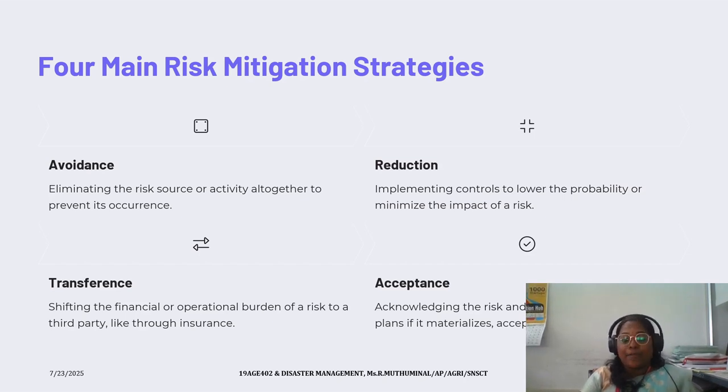If these two have been taken into consideration, then we have to shift the financial and the operational burden of a risk to a third party, like through insurance. Then we can acknowledge the risk, prepare the contingency plan if it materializes, accepting the remaining impact. These are the main risk mitigation strategies, because if we have assessed and found out the sources of these kinds of risk, then we have to take some measures to mitigate them also. So in order to do so, these four risk mitigation strategies are made, among which the initial two stages play a major role.